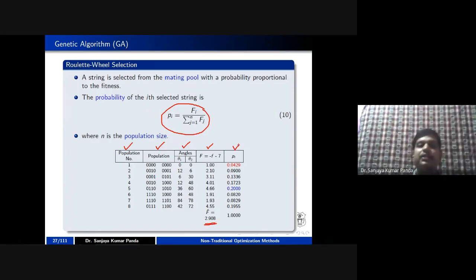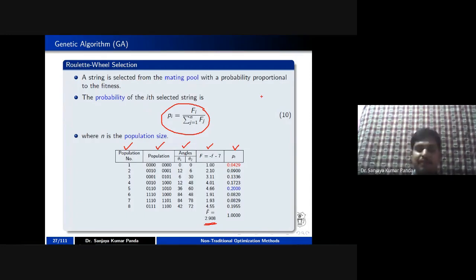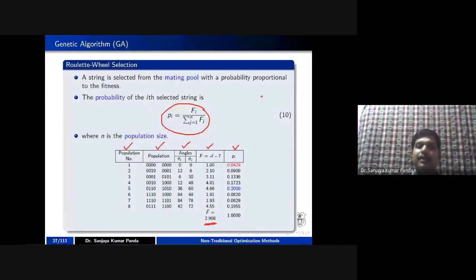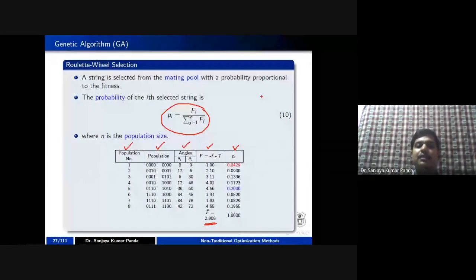PI is called the probability of the ith string selected in the selection process. Whenever we are tossing a coin, as mentioned by Dr. Saha in the last day lecture, there is a probability that it is 0.5 and 0.5. Similarly, there is a probability that population 1 will be selected in the selection process, or population 2, or population 8.